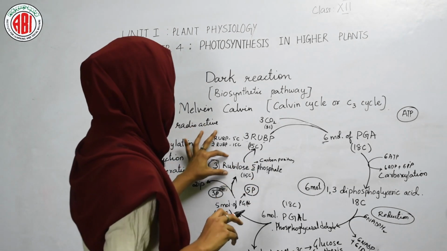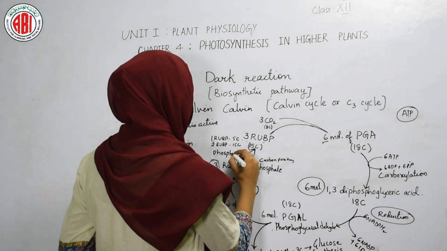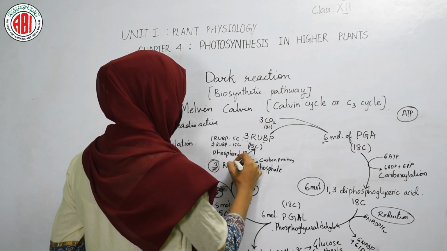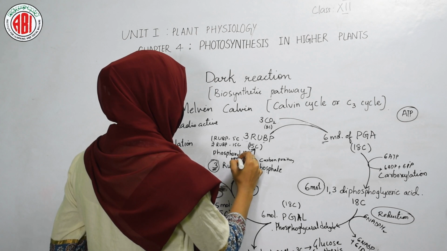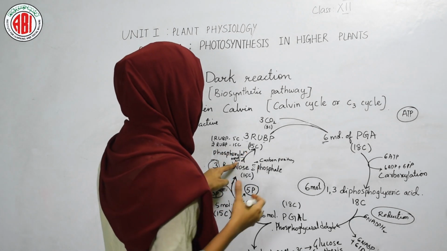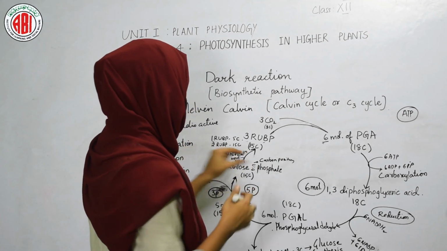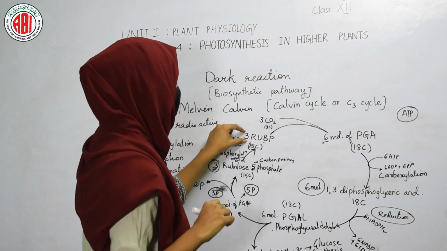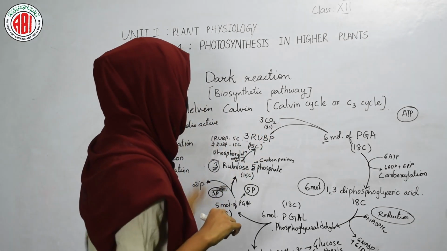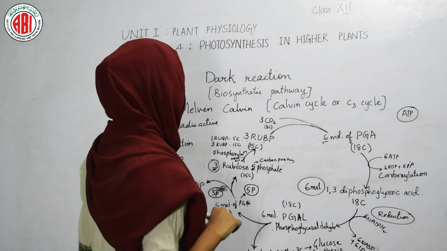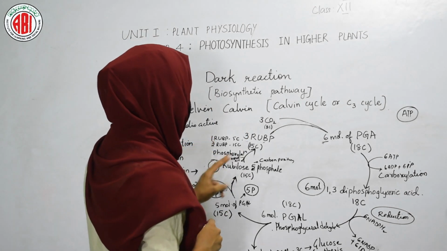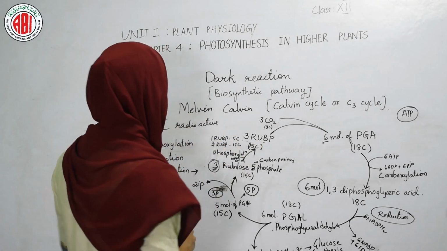Now in this compound, as the phosphate groups are present, it undergoes a reaction called phosphorylation, and for phosphorylation, ATP is required. So ADP, when combined with inorganic phosphate, results in the formation of ATP. After the ATP is synthesized, this rubulose 5-phosphate will be converted into the compound called rubulose bisphosphate. In such a way, all these reactions take place to complete the cycle called the Calvin cycle, and this conversion of rubulose 5-phosphate back to rubulose bisphosphate is termed regeneration.